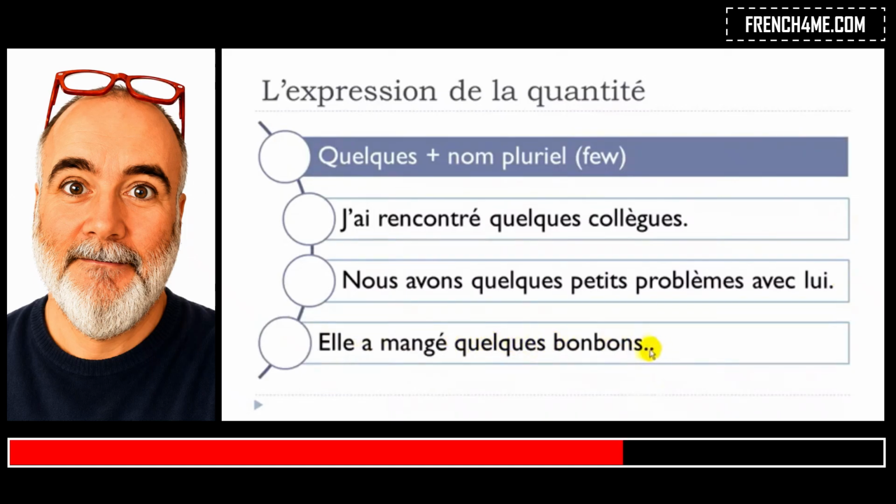Oh, we get two dots here, I don't know why, but only one is enough. Elle a mangé quelques bonbons. Okay, so manger here is to eat, past form, and then bonbons, candies.